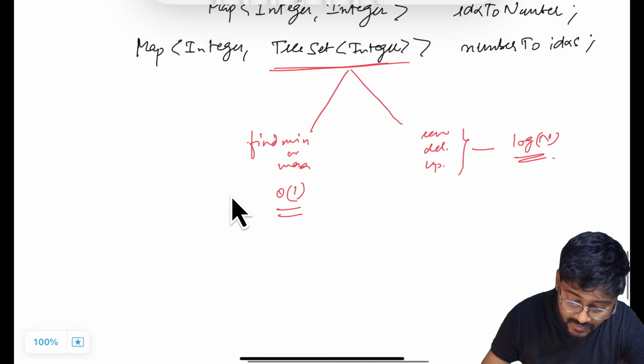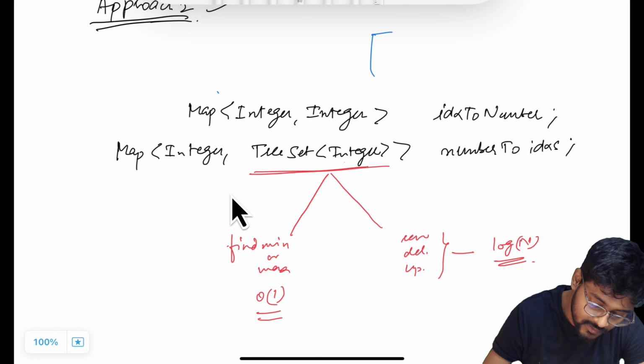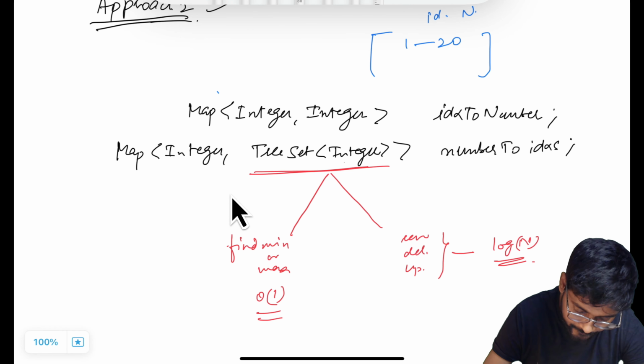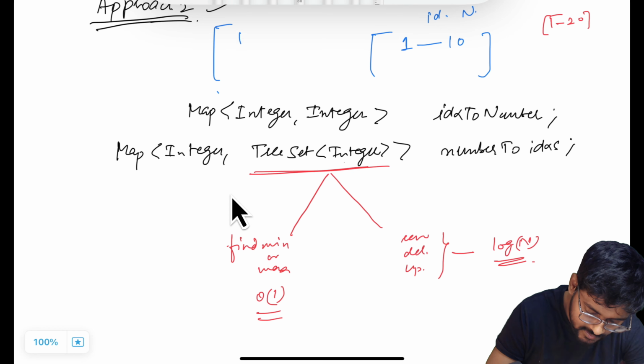So if that is the case, we can utilize the same approach as our previous example. Let's say this is the index to number map. Initially, at index 1 the value was 10. Now I'm getting a query that index 1 should be updated with value 20. Along with this there should be another map, for 10.